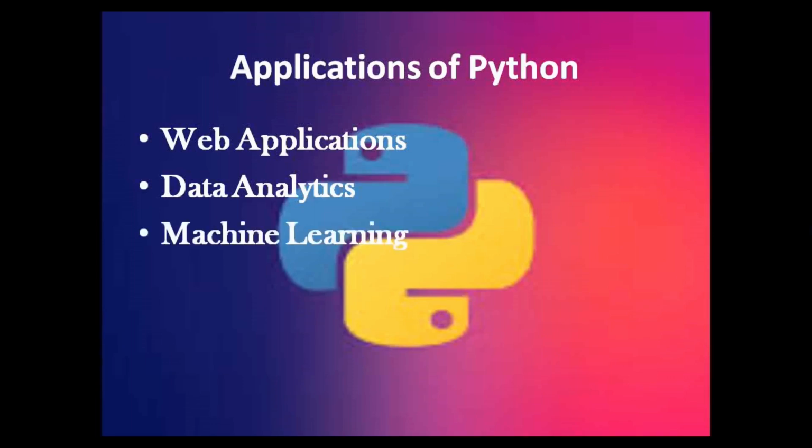Then third one is machine learning, training the machines for automatic learning. For example, you have your iPhone Siri, you have Alexa. All these are the machine learning algorithms involved with the electronic gadgets, and then these gadgets work in a smart way. They do functions which you order them to do, and this is due to machine learning. And Python is the language which can be easily used to implement the machine learning algorithms.